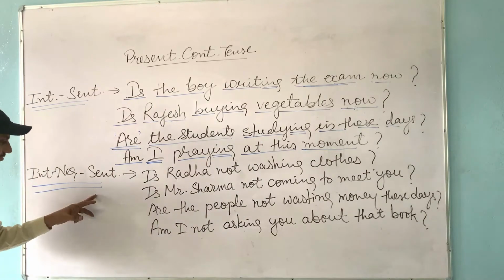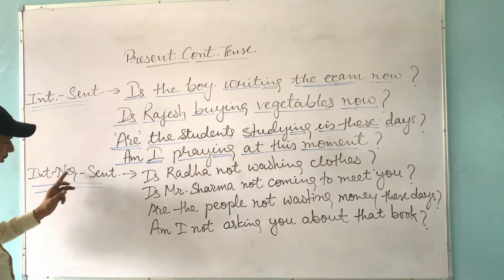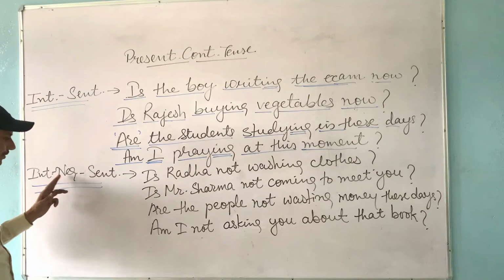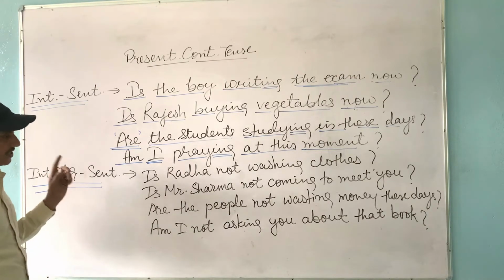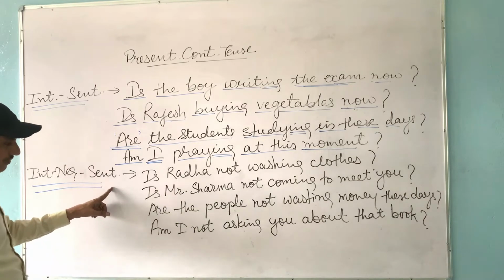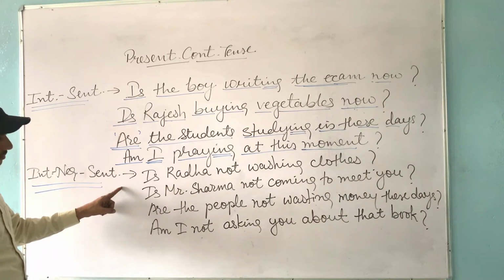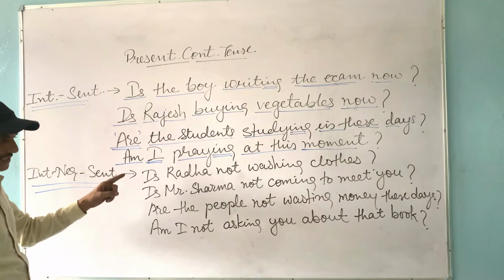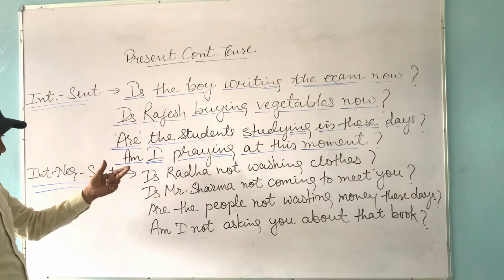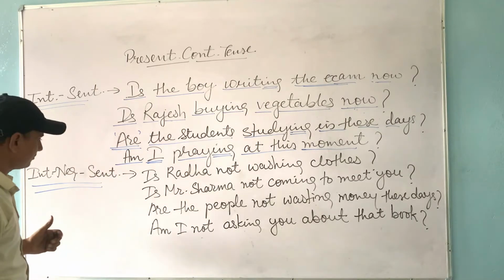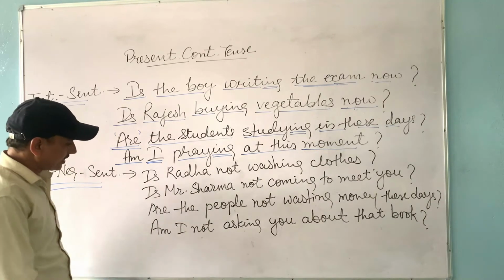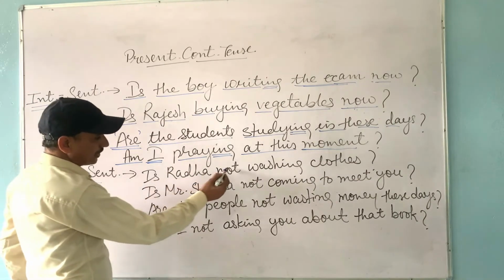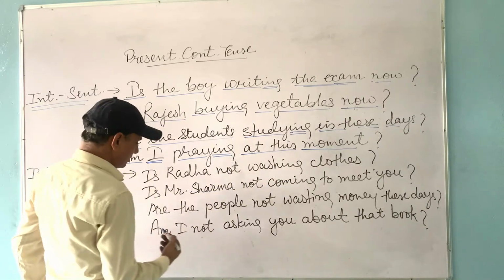Now we take examples of interrogative negative sentences. In an interrogative negative sentence, we have to follow this structure: helping verb plus subject plus not plus first form with ing plus object plus other words and question mark. I have written here some examples of interrogative negative sentences. Is Rather not washing clothes?